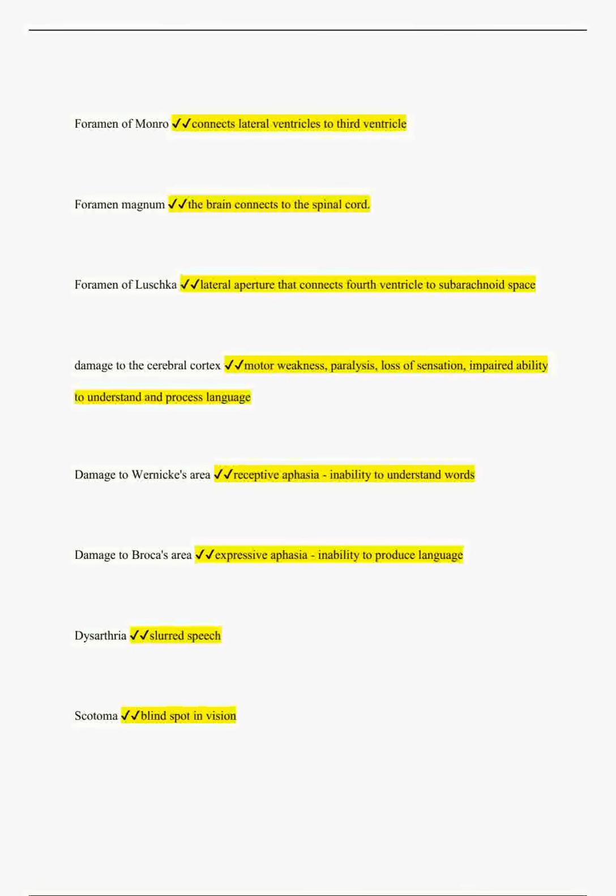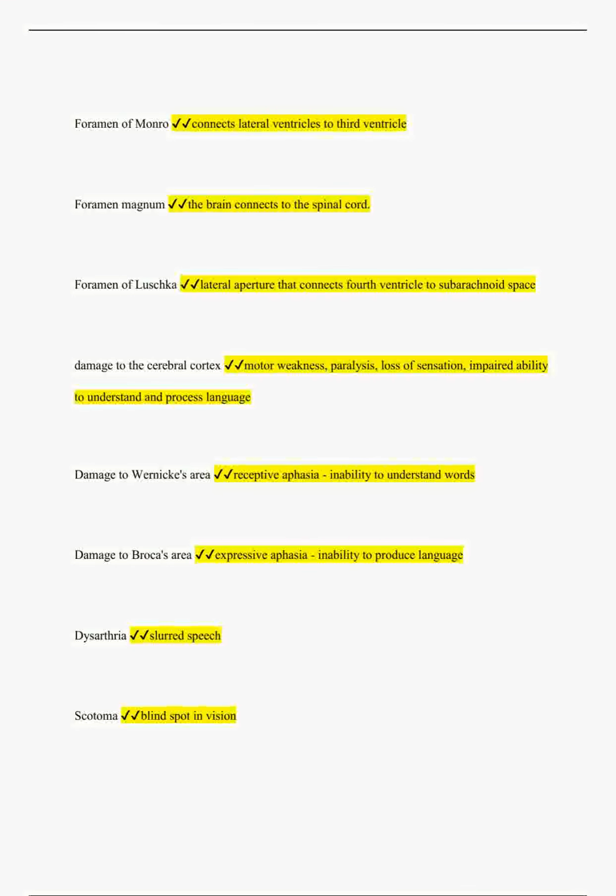Foramen of Monro: connects the lateral ventricles to the third ventricle. Foramen magnum: where the brain connects to the spinal cord. Foramen of Luschka: lateral aperture that connects the fourth ventricle to the subarachnoid space.